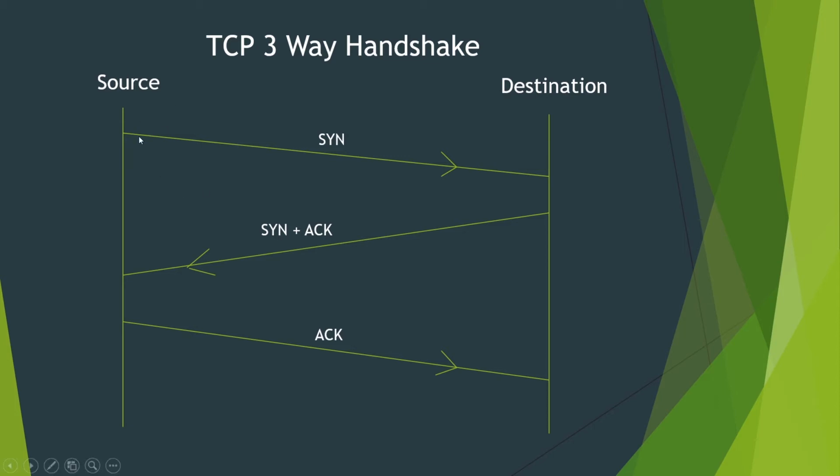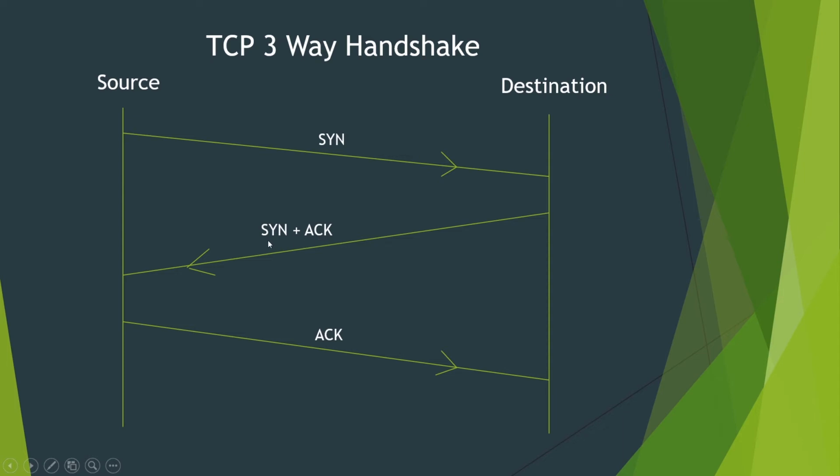So the source will send a packet with the synchronize flag set to one. These flags have special purposes, and one of them is synchronize. If this bit is on, we are sending the connection initiation with a packet with the SYN flag set to 1. After seeing this packet, the destination understands that someone wants to connect to it. If the destination wants to accept this connection, it will send a SYN plus ACK packet.